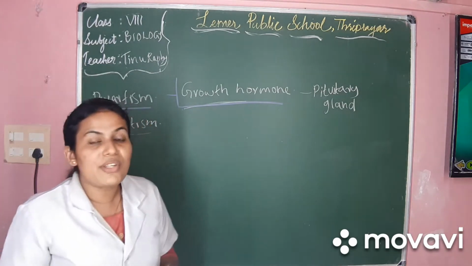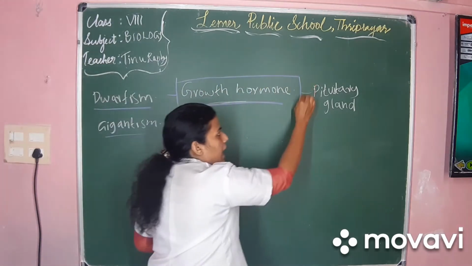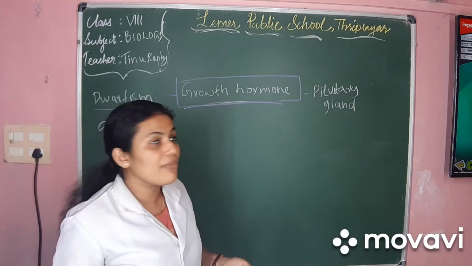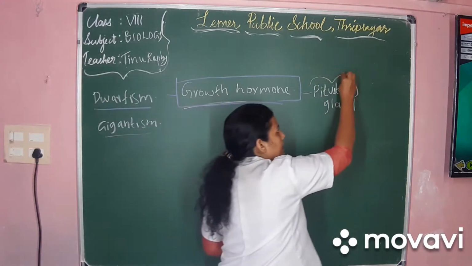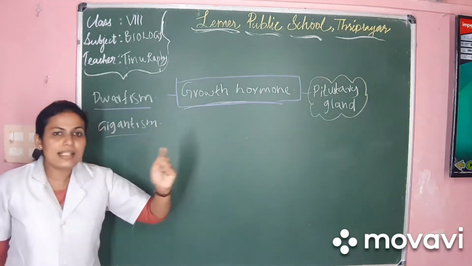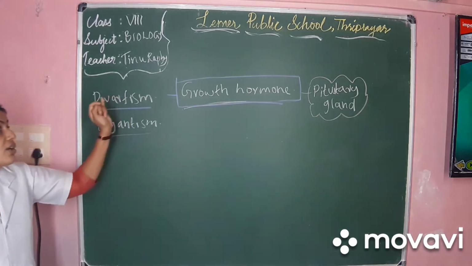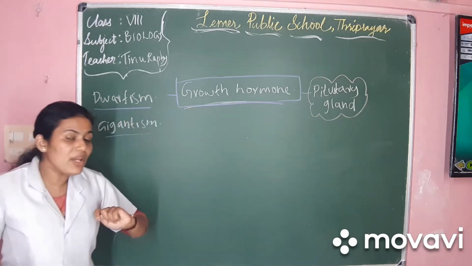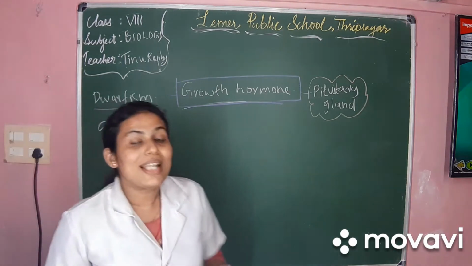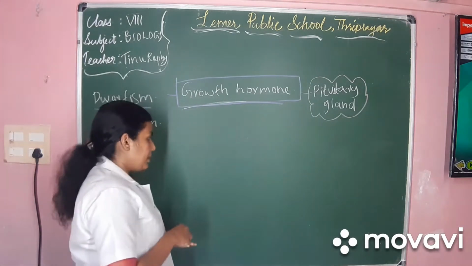So the first hormone we learned today other than the sex hormones is growth hormone, and its production is done by the pituitary gland. A decrease in production causes dwarfism, whereas increased production leads to gigantism.